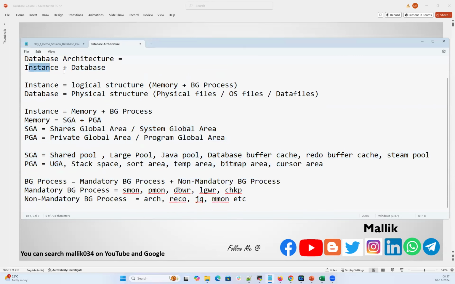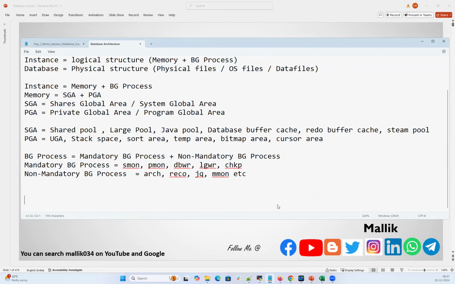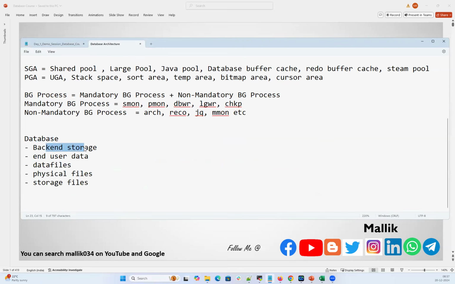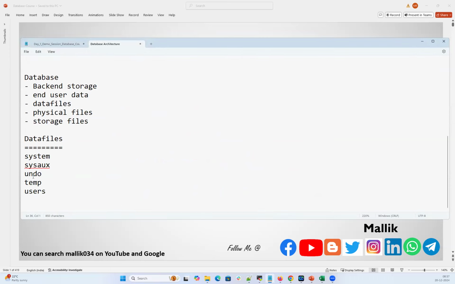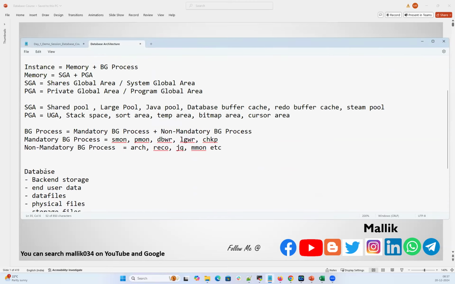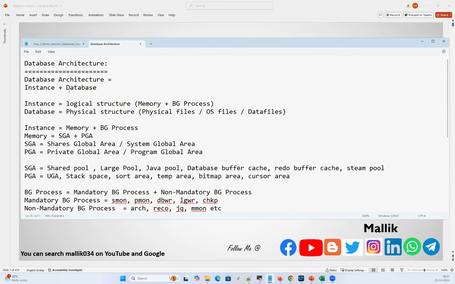That is only the part I explained about the instance, the first part of your database architecture. What is the database? Database is your physical structure, which are physical files or OS files. That will be described in this manner: your database is the backend storage for end user data, data files, physical files or storage files, which are nothing but the system, sysaux, undo, users, and temp data files. That is what you need to explain when they ask about database architecture.